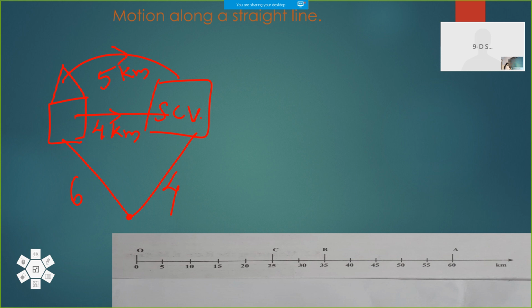Then distance and displacement can be equal. Distance from home to school will be 4 kilometers, and your displacement also will be 4 kilometers. So distance and displacement can be equal if we have only one path.